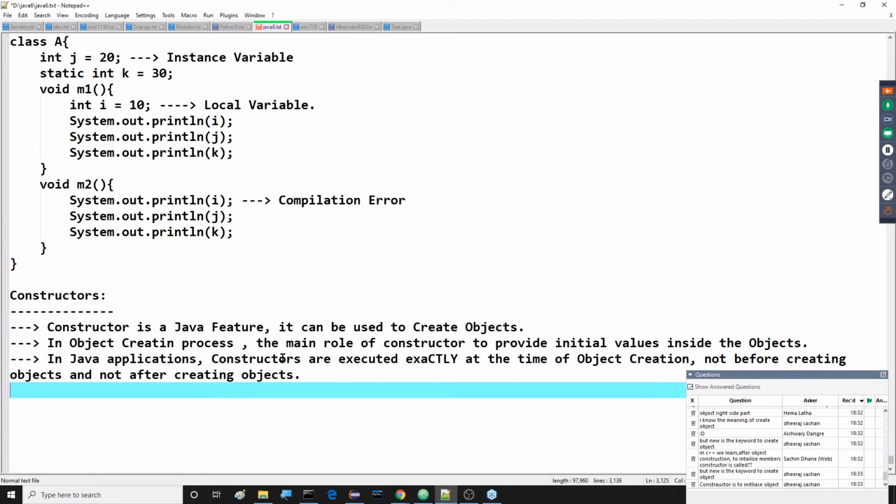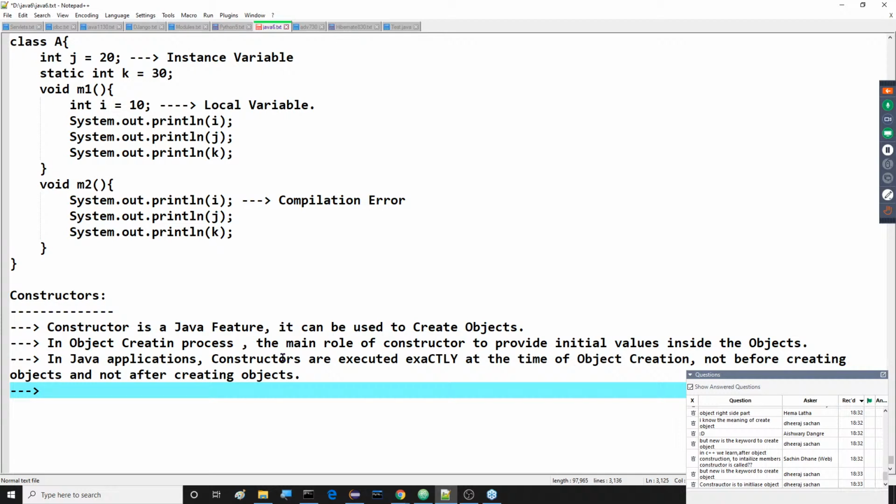All of you have this clearly, what I'm telling you now. So in Java applications, constructors are executed exactly at the time of creating objects, not before and not after.